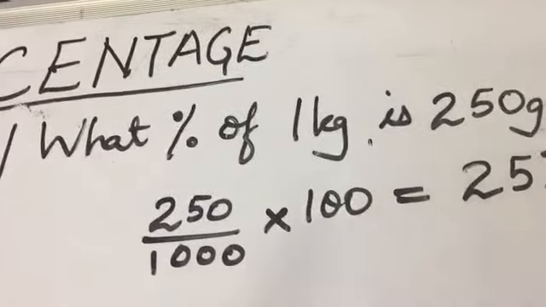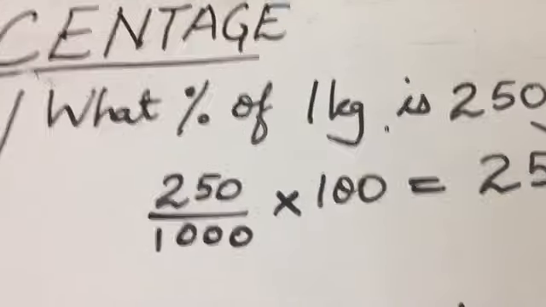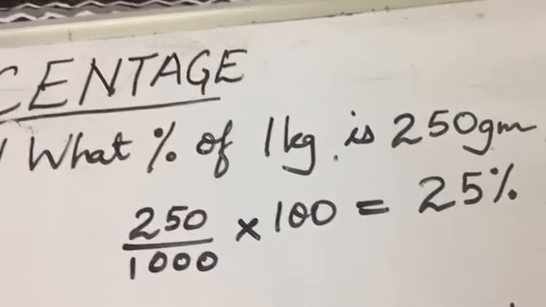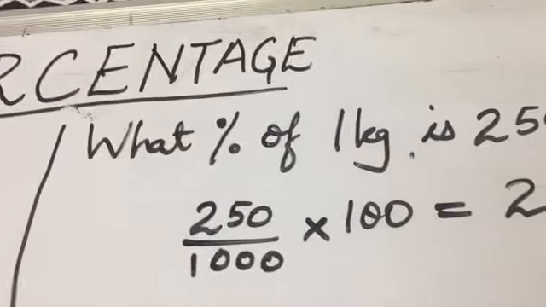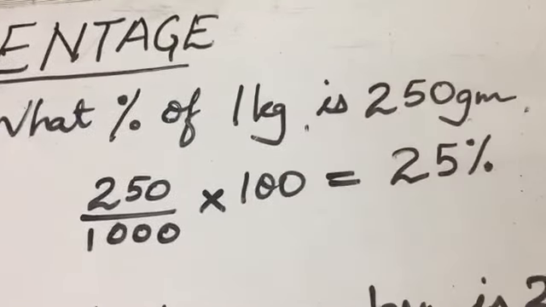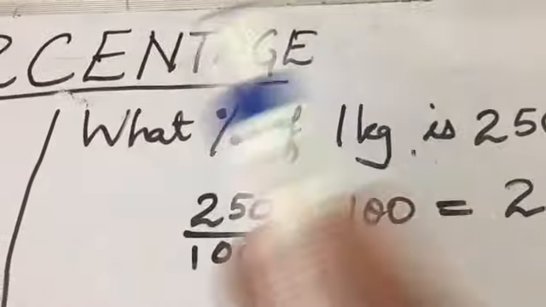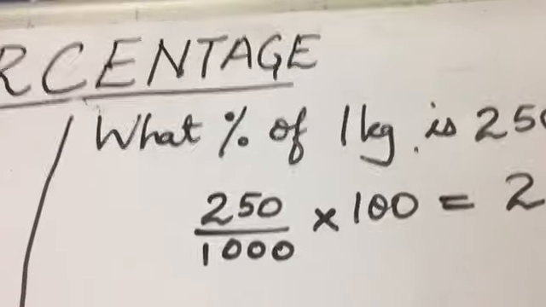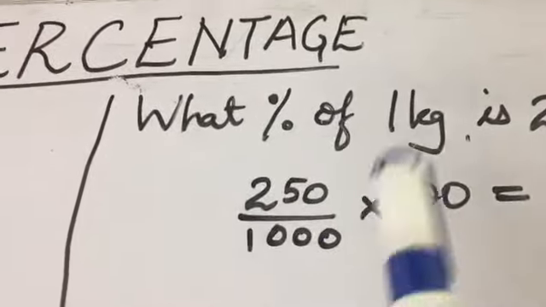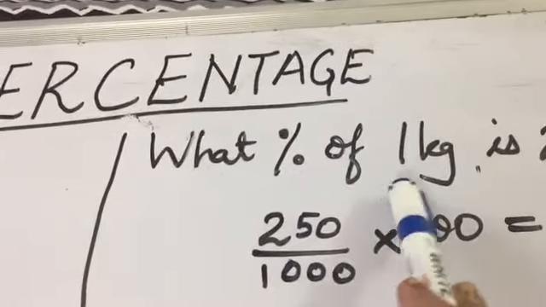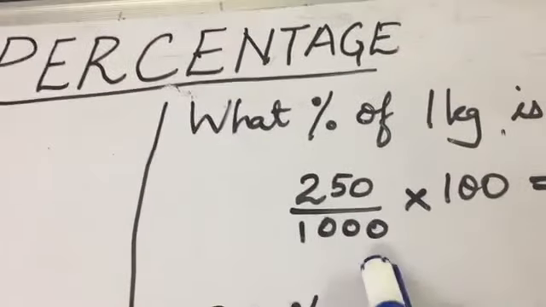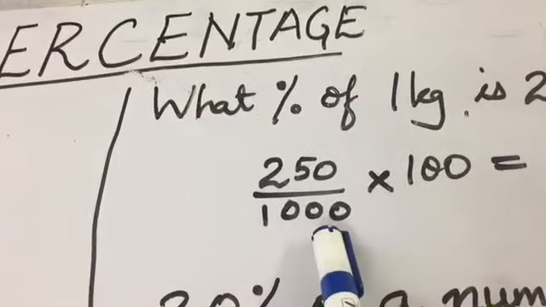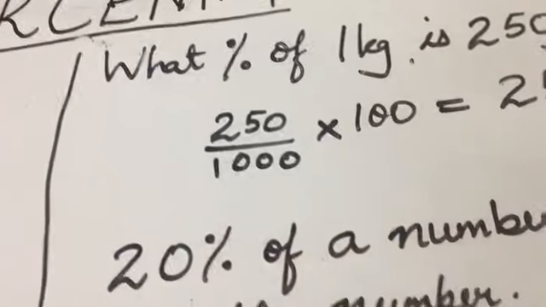Yes, the same question is asked, the language is different. So here also it is 250 upon 1000 into 100. But the language, what percent of this is this, or what percent is 250 of 1 kg, or what percent of 1 kg. So whatever comes after 'of' goes in the denominator, and 1 kg will go in the denominator as 1000 grams.